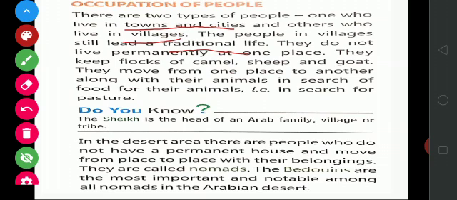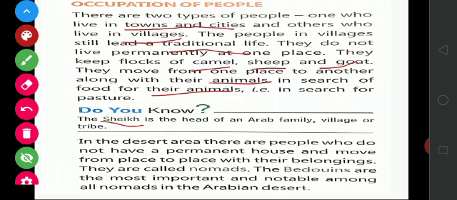They keep flocks of camel, sheep and goat, and they move from one place to another along with their animals in search of food for their animals, that is, in search of pasture. They move in search of food for their animals and for themselves also. Do you know the sheikh is the head of an Arab family, village or tribe?